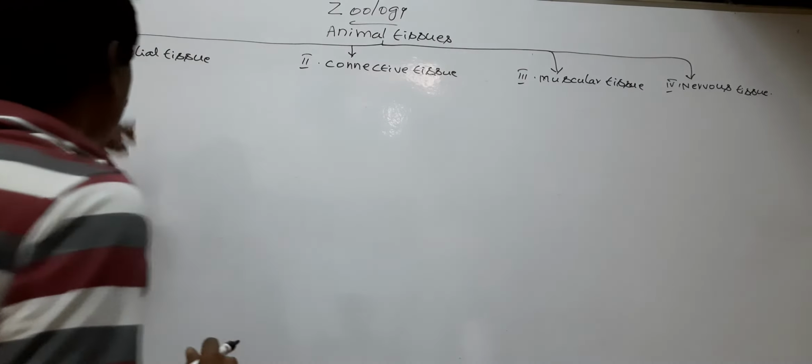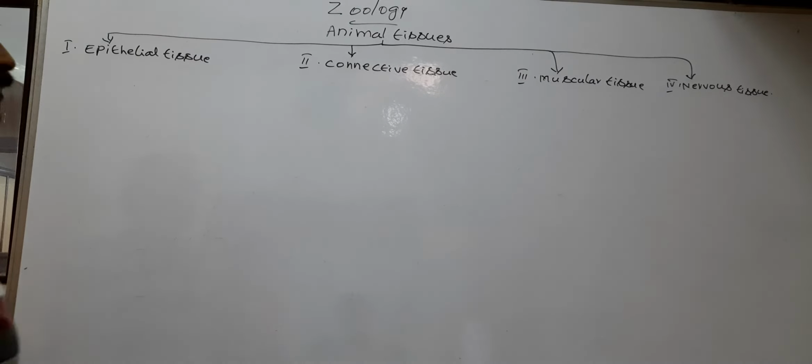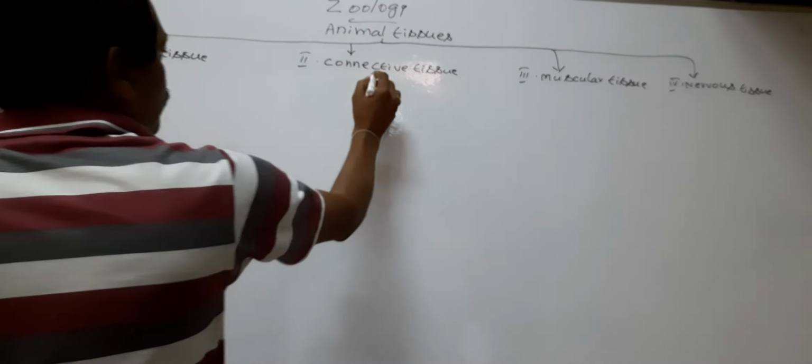We completed epithelial tissue. Next, connective tissue.